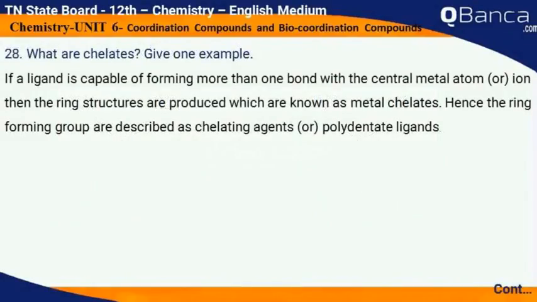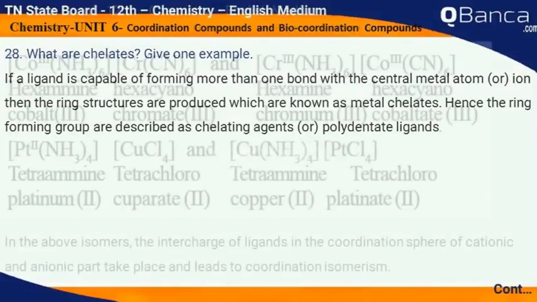What are chelates? Give one example. If a ligand is capable of forming more than one bond with the central metal atom or ion, then ring structures are produced which are known as metal chelates. Hence, the ring forming groups are described as chelating agents or polydentate ligands.